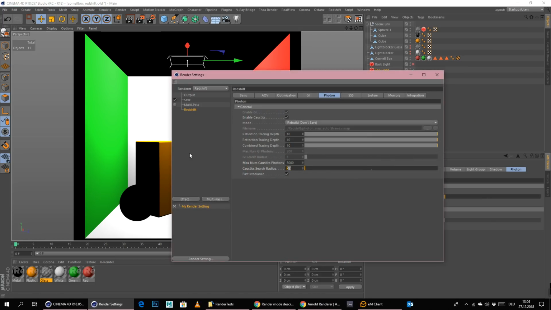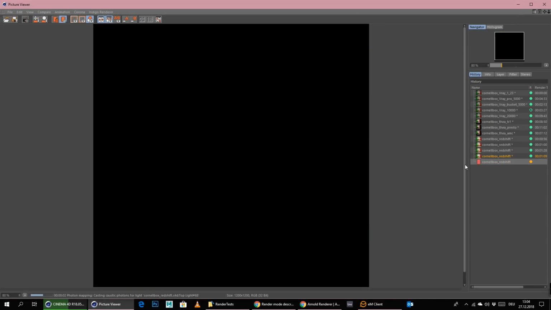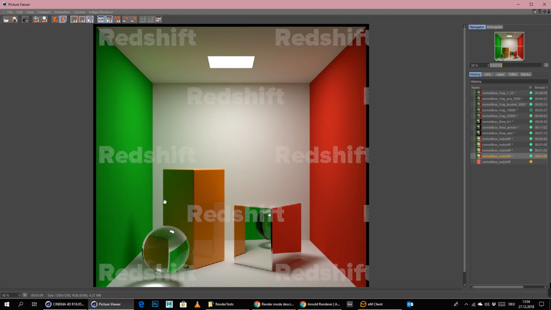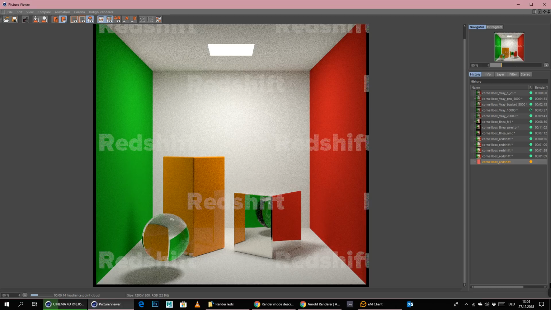So, but for now, let me see how far I can put this. Let's just simply put this here to 50. Seems to be the max value, even though we could probably go above that, and let's see what we get if we put this to 50. Like I said, if we have such a small search radius, then we would need to have more samples here. So let's see what this is doing now with a radius of 50.